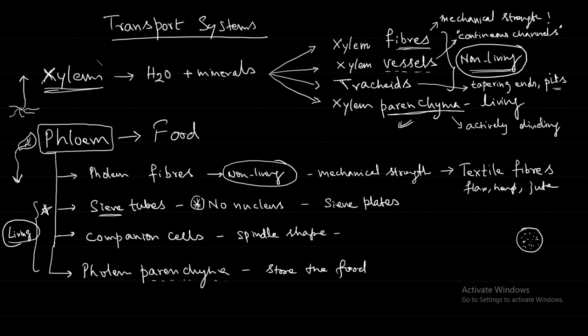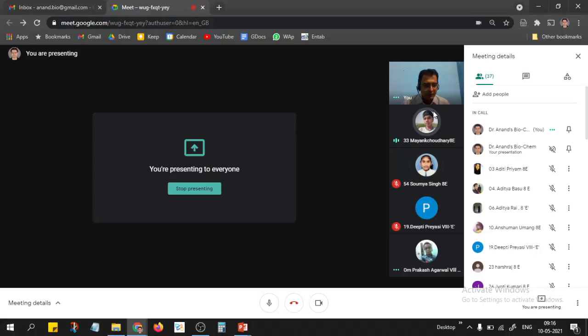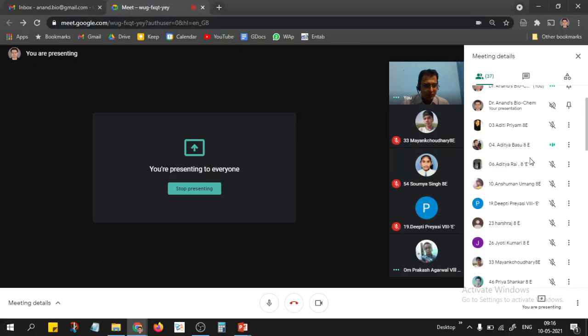Phloem fibers provide mechanical strength. Okay, so in this way, just in short, we have revised this transport system. Any doubt you have, you can ask. No doubts? Okay, let me take the attendance.